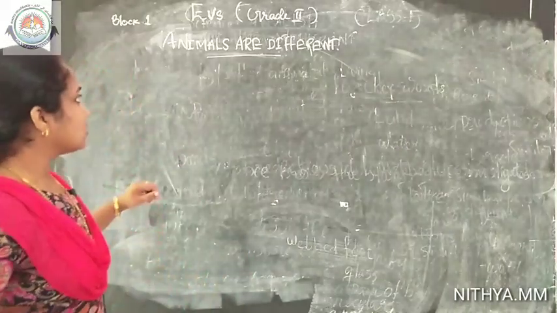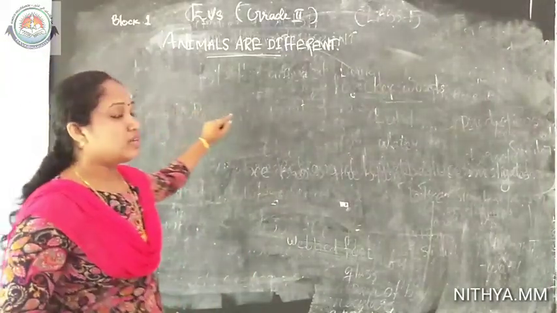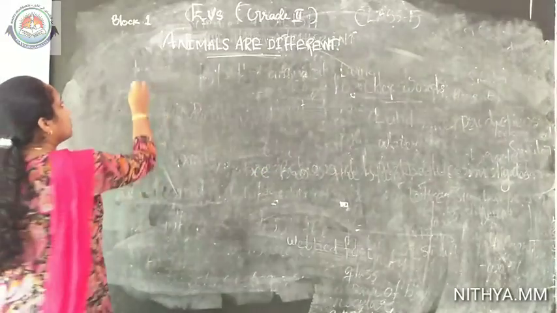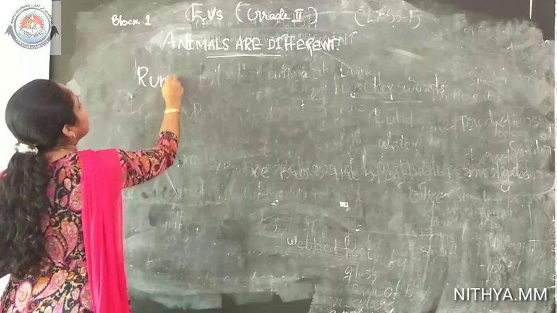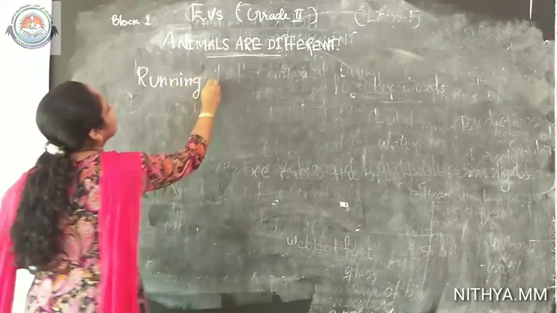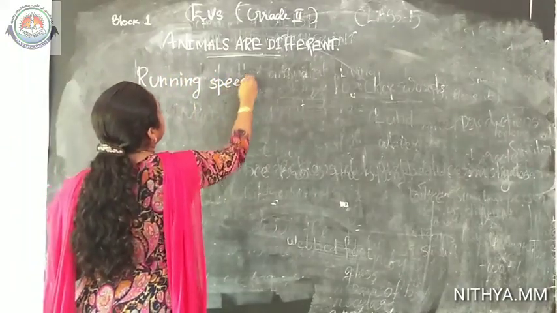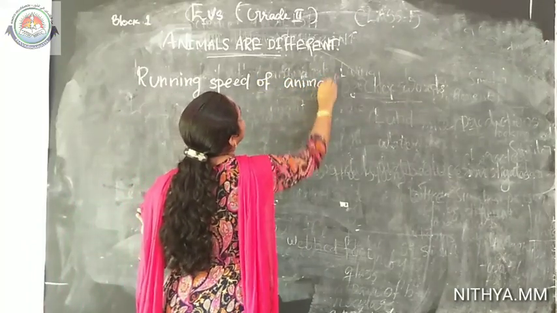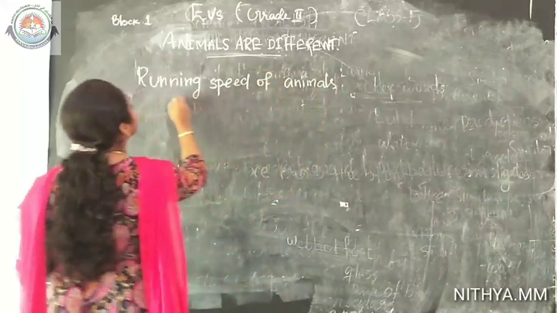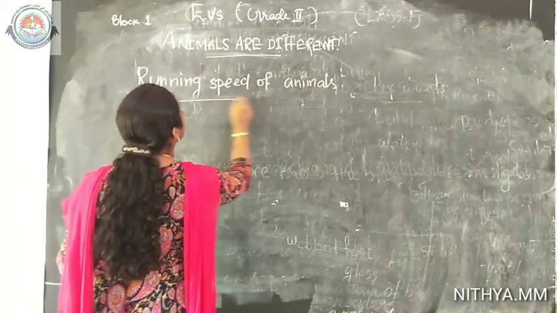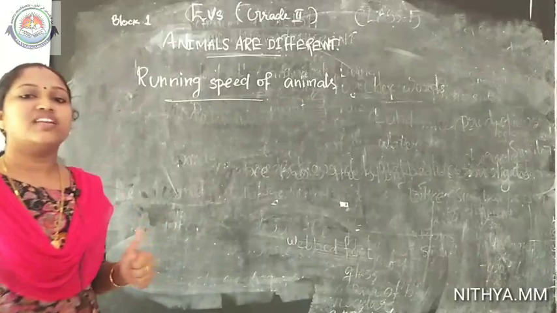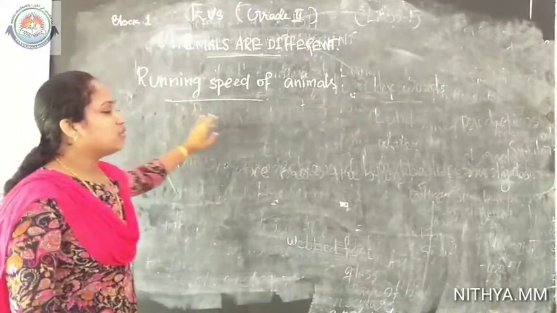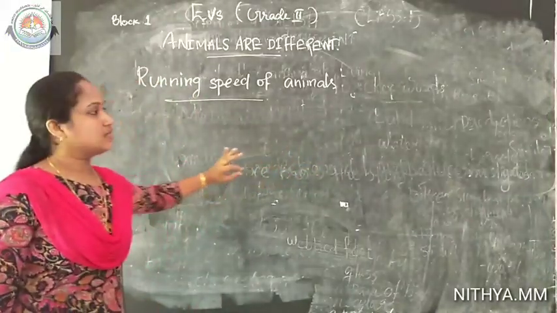Students, our next lesson from the block animals are different is running speed of animals. Running speed of animals. Can you run very fast? Yeah, madam also can run very fast. Okay. So, today we are discussing the running speed of the animals.